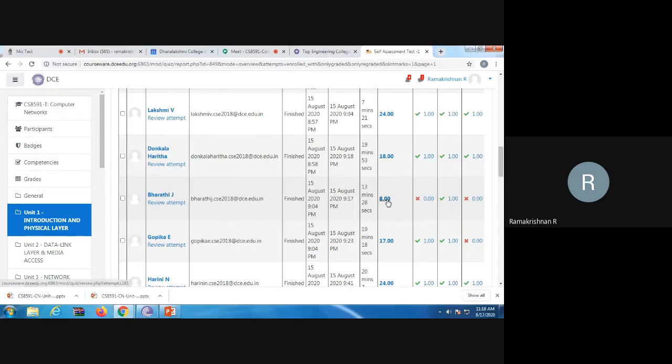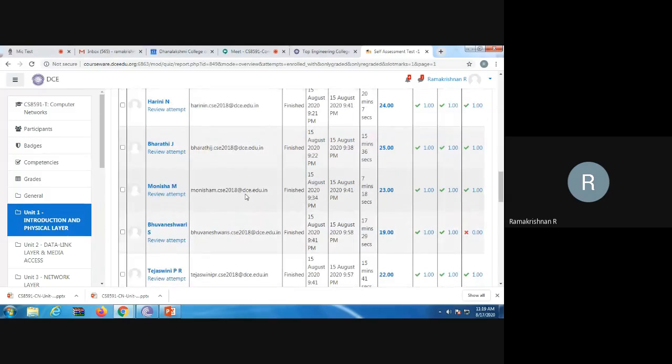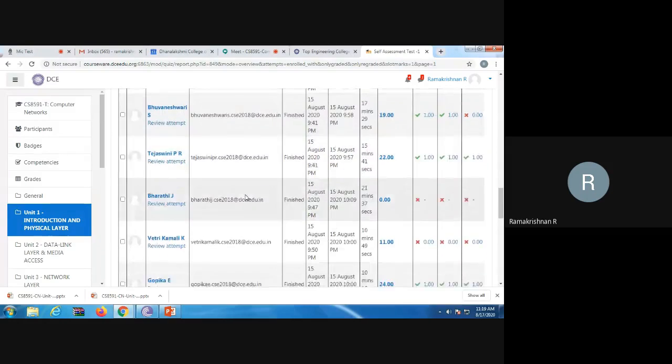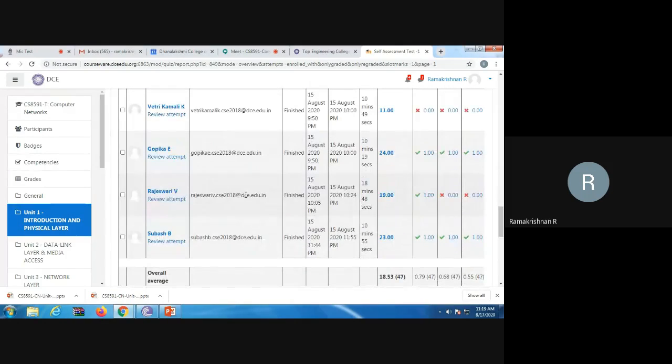Then finally somewhat he understood. 13 minutes he attended. I can understand, how much the 7 minutes, 24 marks is not possible. Already you may have got the score. Already you may have got answers from some other persons. Simply clicking only is possible, right? This kind of malpractice and all I can view. Within 7 minutes is not possible. You can read the question itself, it will take one minute. Then I am clicking. That's why I allotted 25 minutes for this exam.